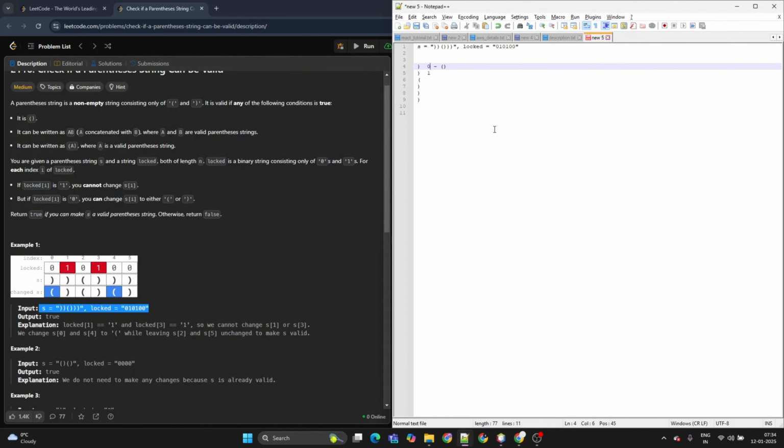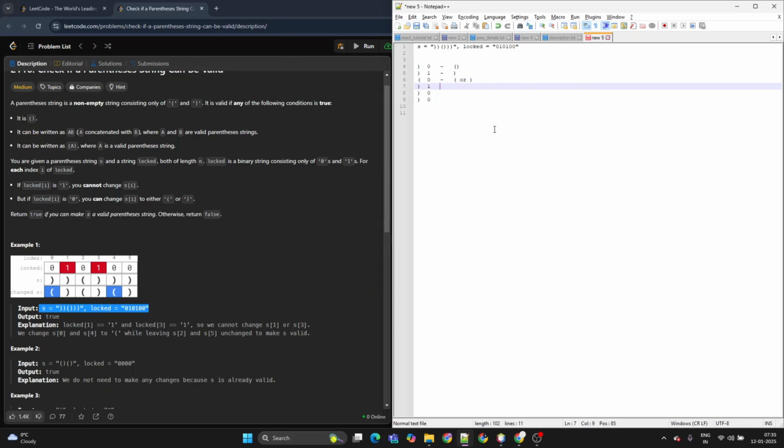Here we can see it is 1, and it is 0 here, and it is 1, and it is 0, and it is 0. If it is 1, we can't change the parenthesis. We can't change this value at any cost. So that is the condition. If it is 0, then I can change it to either of these.